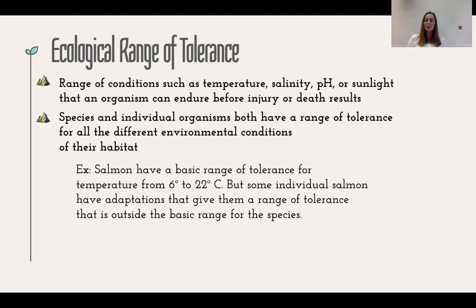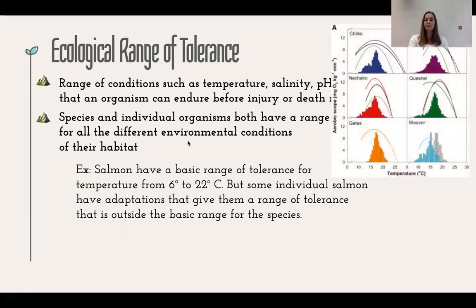So some individual salmon are going to have adaptations that are going to give them a range of tolerance that's outside the basic range for the species. So some might be more tolerant to colder temperatures, some might be more tolerant to warmer temperatures. And that's really just based on a difference in their genetic diversity.